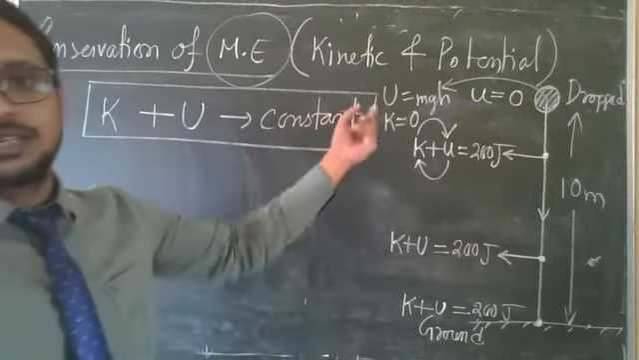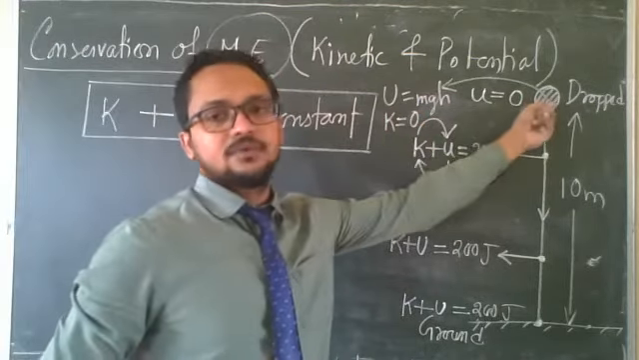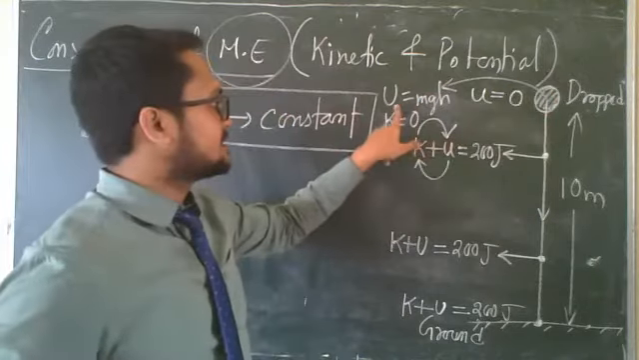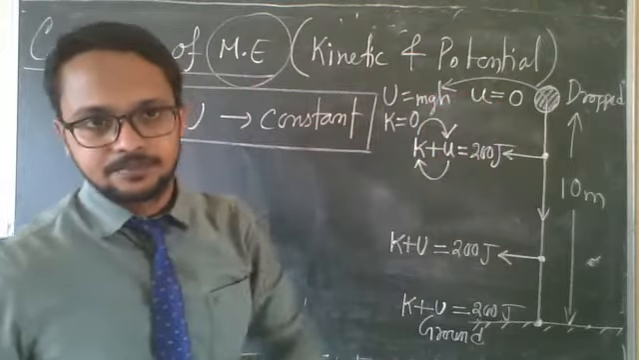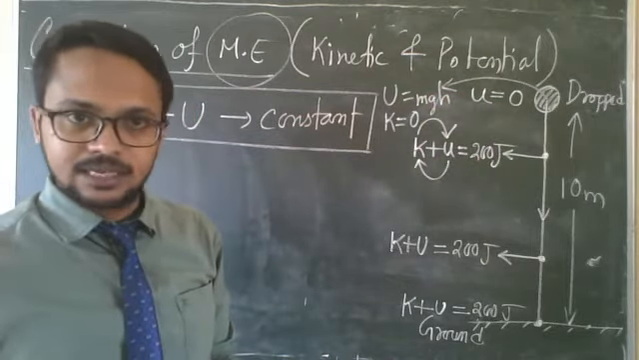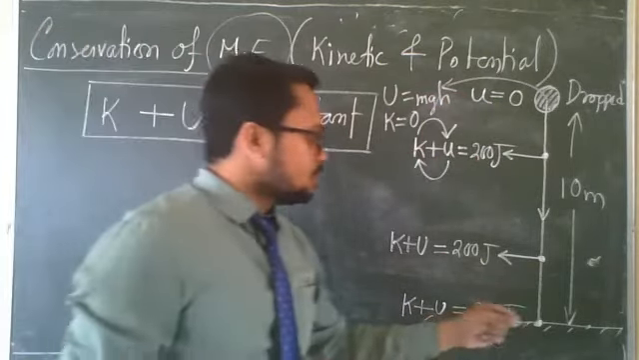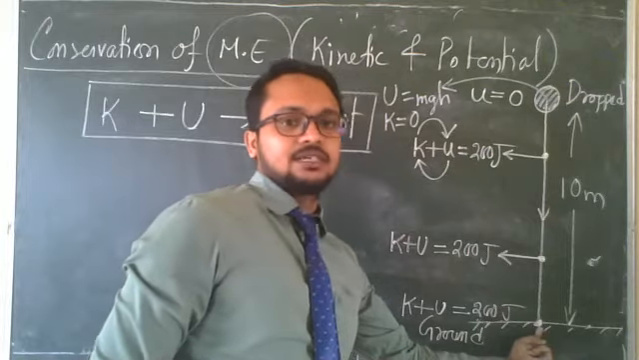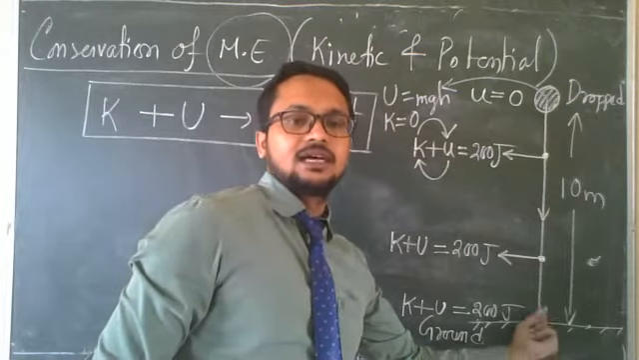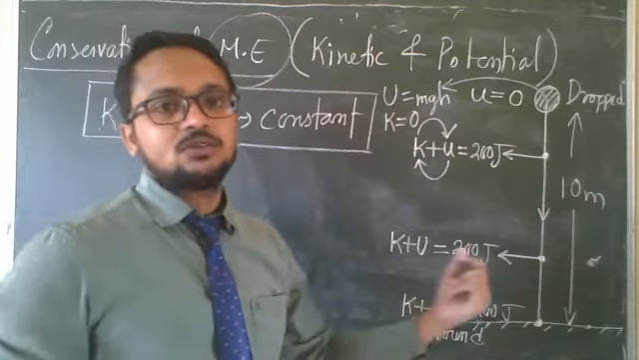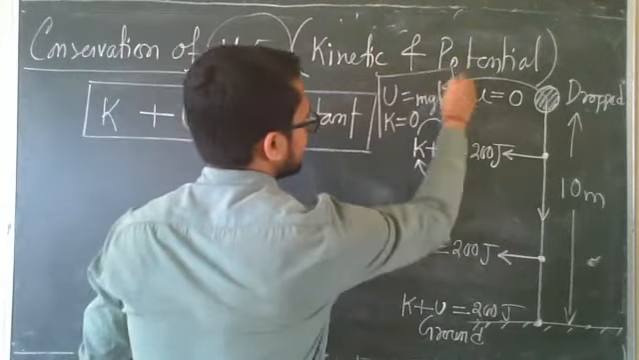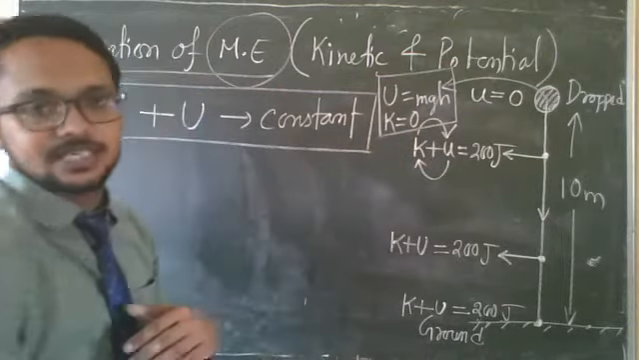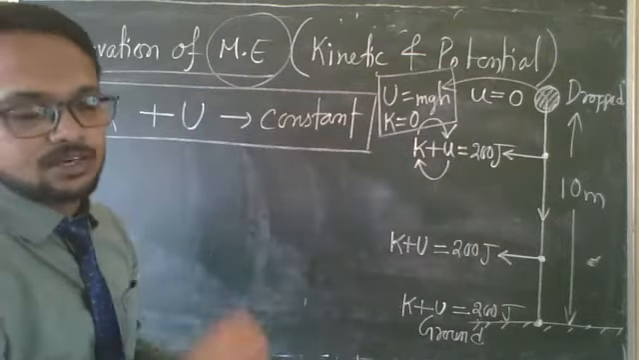What will be the total energy at this point from where it is dropped? Total energy is K plus U, so 0 plus mgh, it will be mgh. Clear? If you are asked what the total mechanical energy will be when it touches the ground, the total mechanical energy will be the addition of these two. The addition will not change.